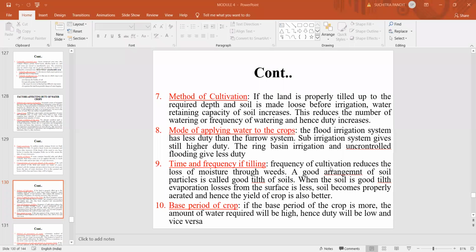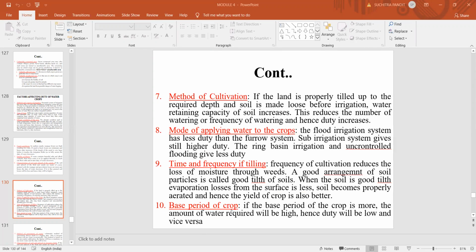So the frequency of cultivation reduces the loss of moisture through weeds. A good arrangement of soil particles is called good tilth of soil. When the soil is in good tilth, evaporation losses from the surface are less, so the soil becomes properly aerated, hence the yield of the crop is also better. That means frequent tilling increases the duty of irrigation water.